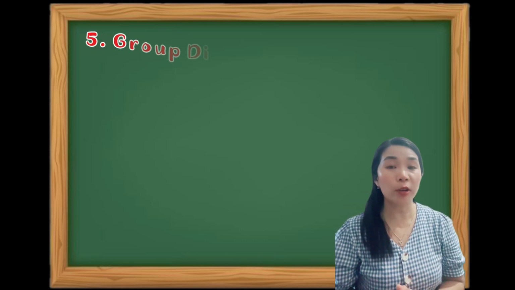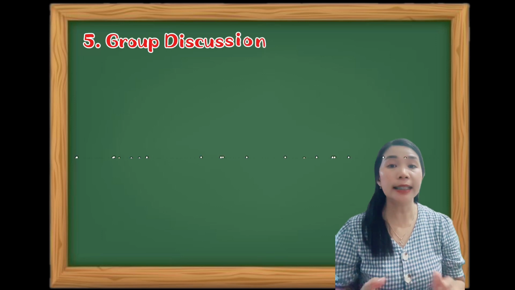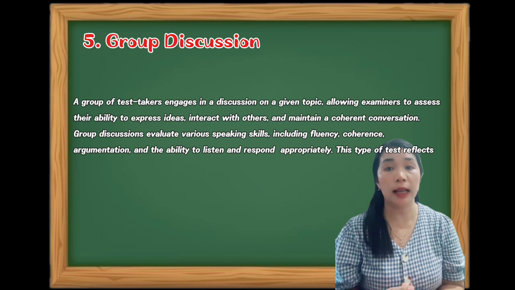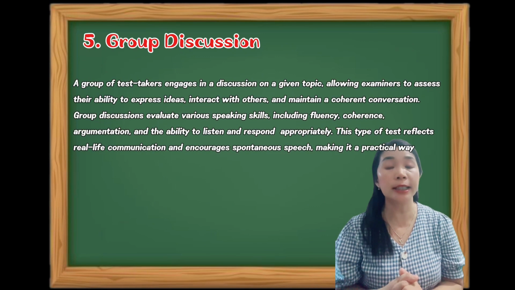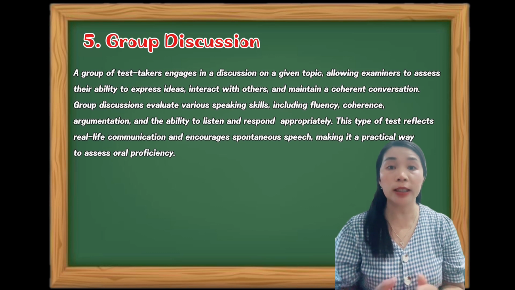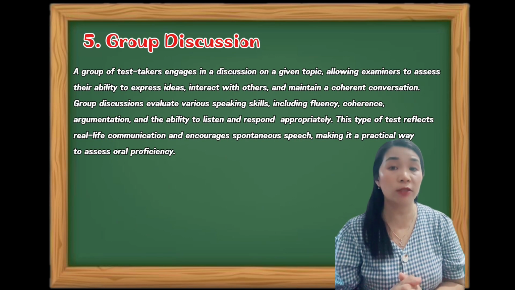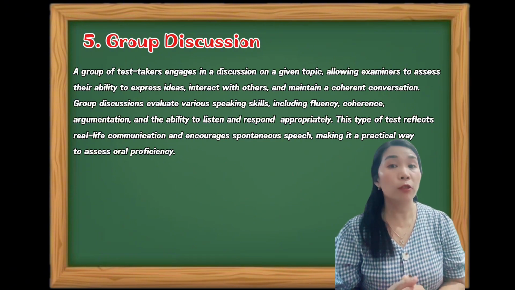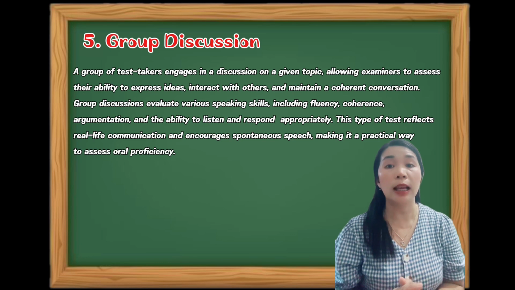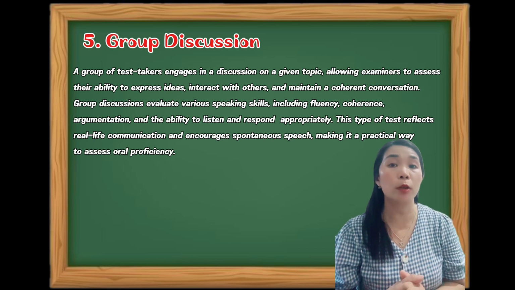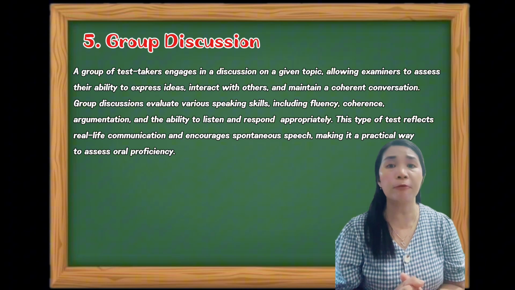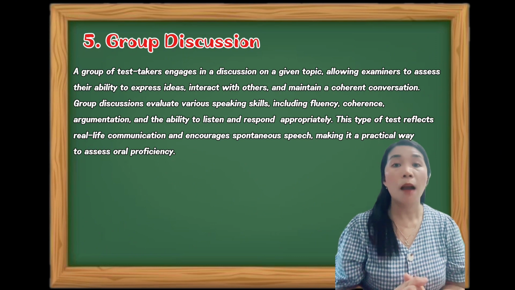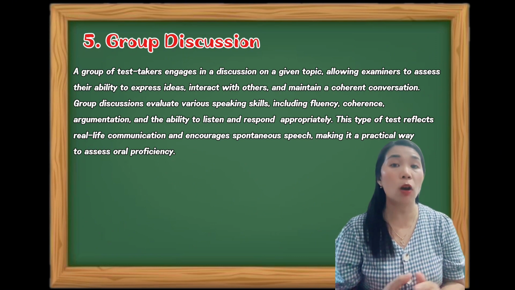The next type of oral production test is group discussion. In this test, a group of test takers engages in a discussion on a given topic, allowing examiners to assess their ability to express ideas, interact with others, and maintain a coherent conversation. Group discussion evaluates various speaking skills, including fluency, coherence, argumentation, and the ability to listen and respond appropriately. This type of test reflects real-life communication and encourages spontaneous speech, making it a practical way to assess oral proficiency.